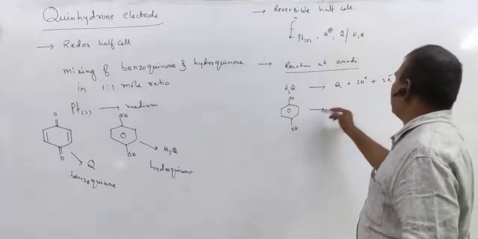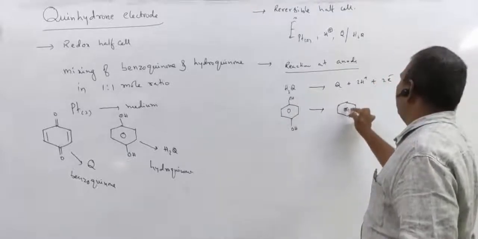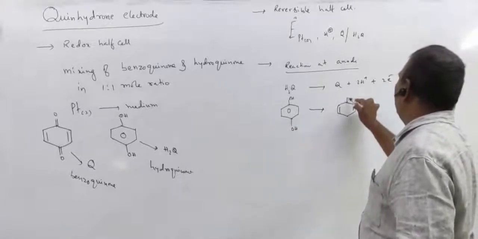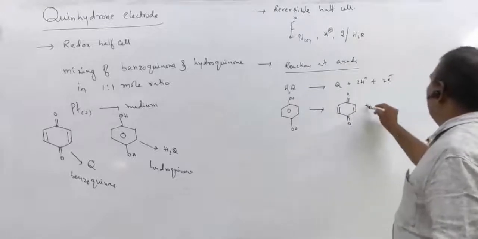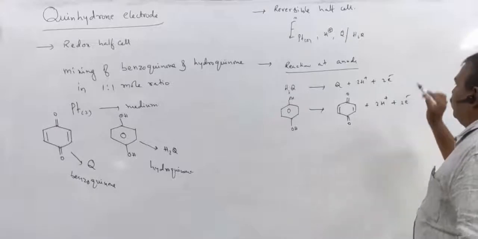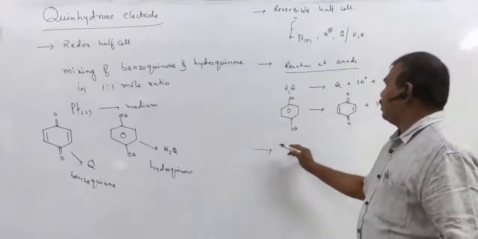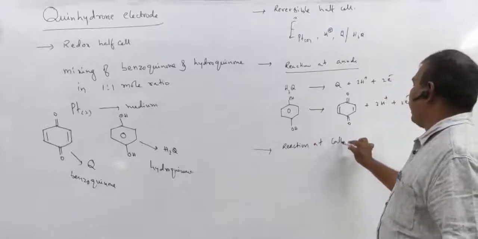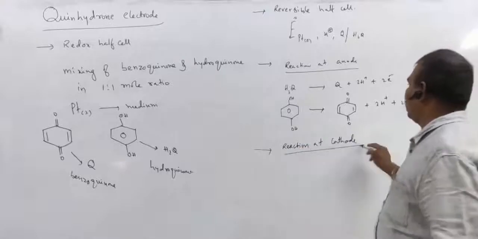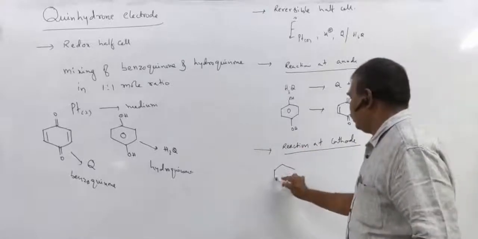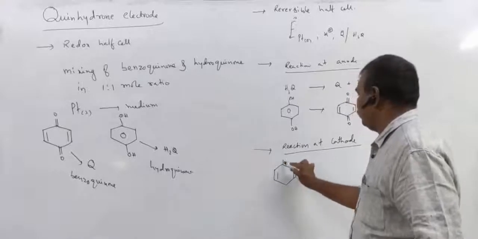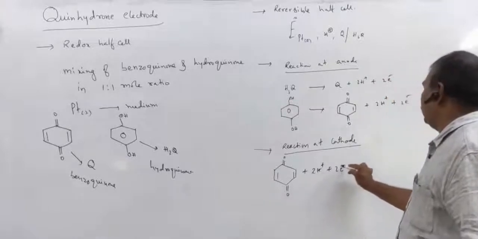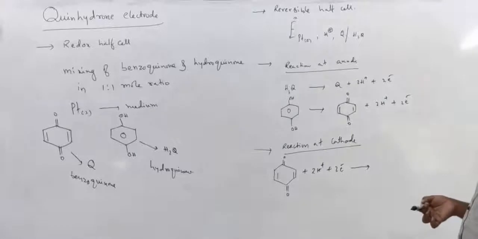Hydroquinone gives rise to benzoquinone. Sorry, this is benzoquinone. Next, it can also act as cathode. If it acts as cathode, the reaction at cathode is the reverse of it, benzoquinone to hydroquinone, a reduction reaction.